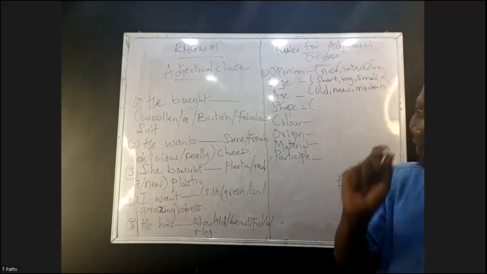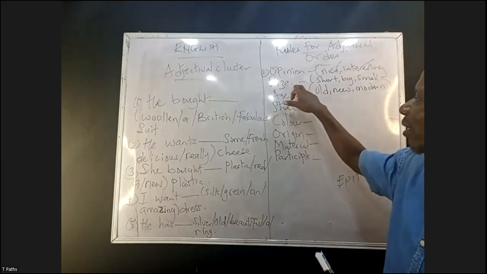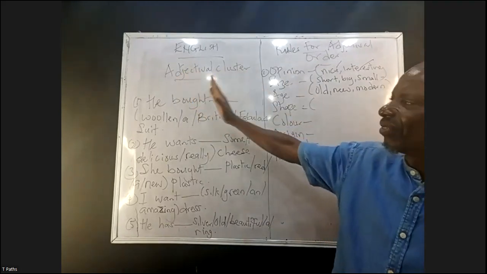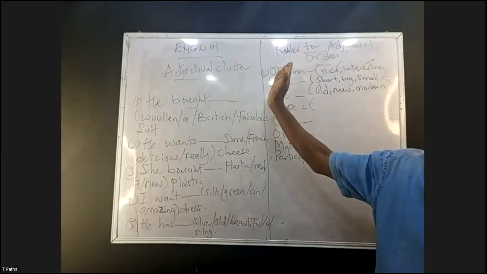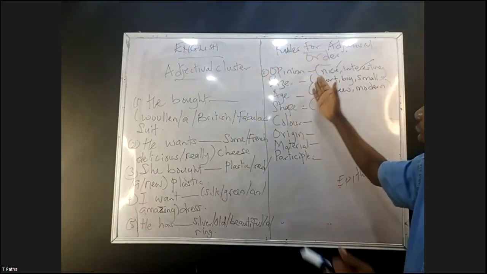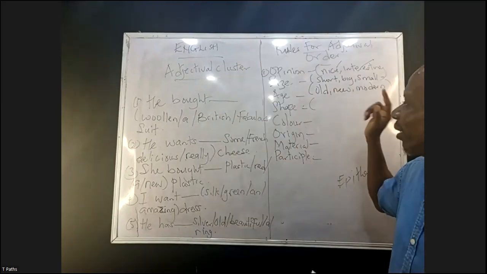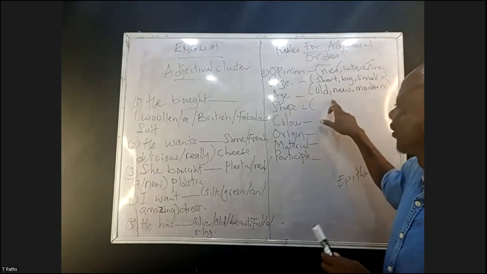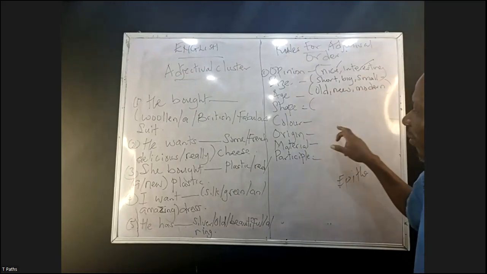Having said that, there's another adjective we call objective adjective. That one shows the size of an object. Meaning, under the arrangement of adjectives, after the opinion, size must follow. What is size? We're talking about short, big, small. Then thereafter, we have size, age, shape, color, origin, material.